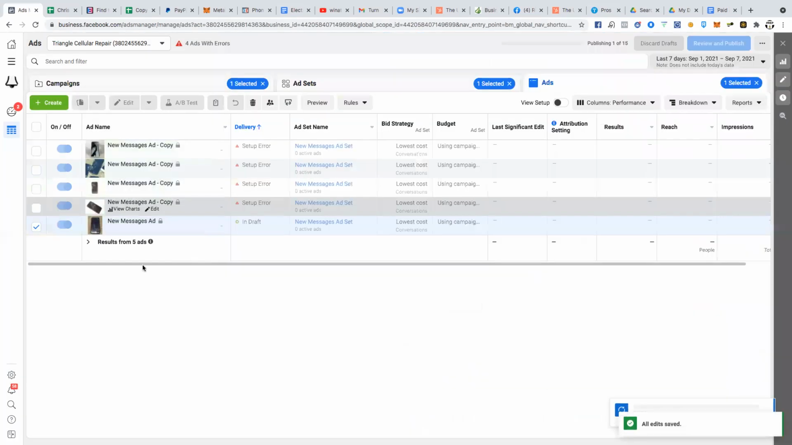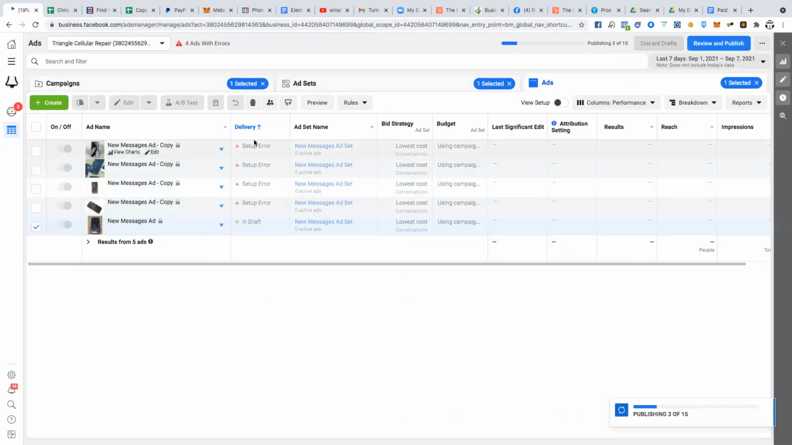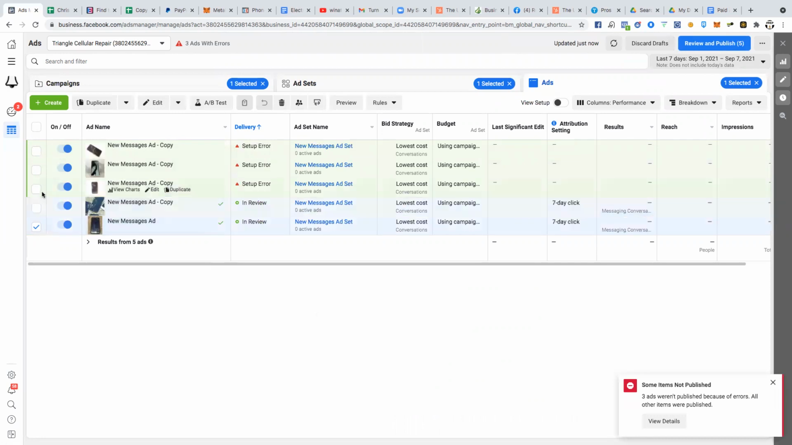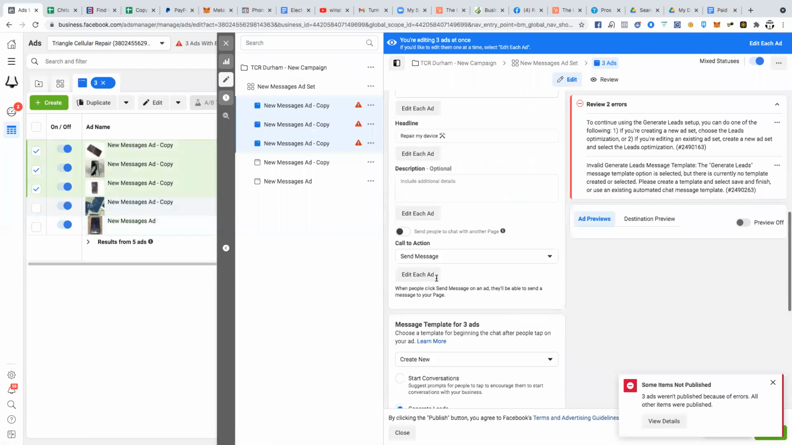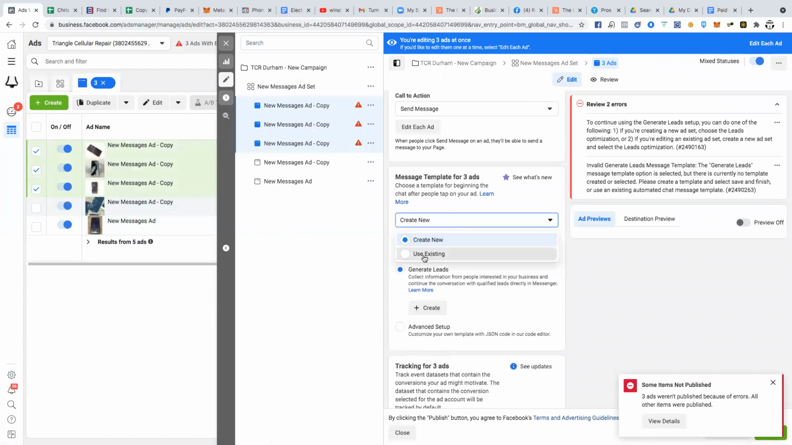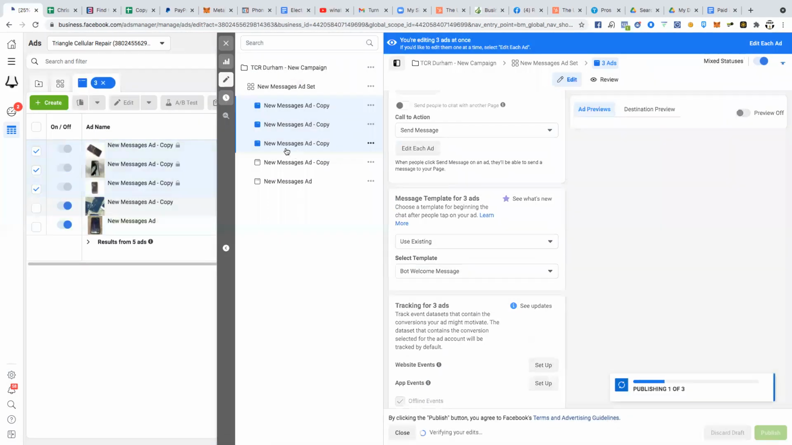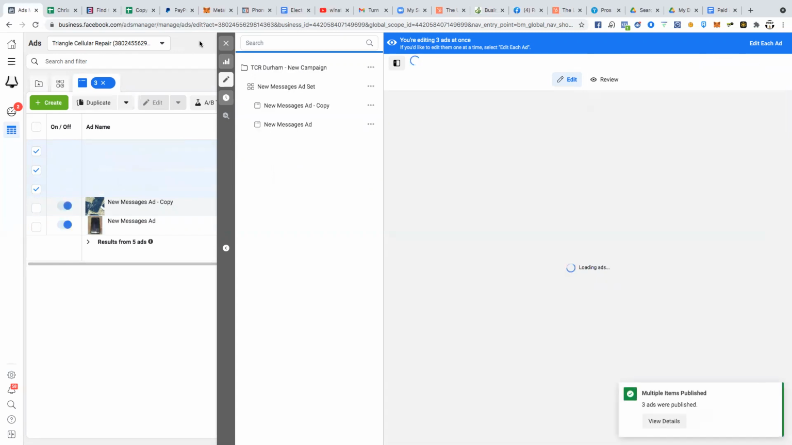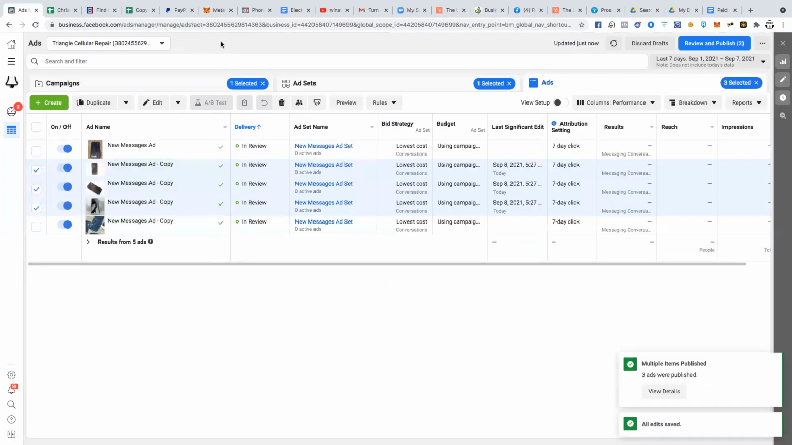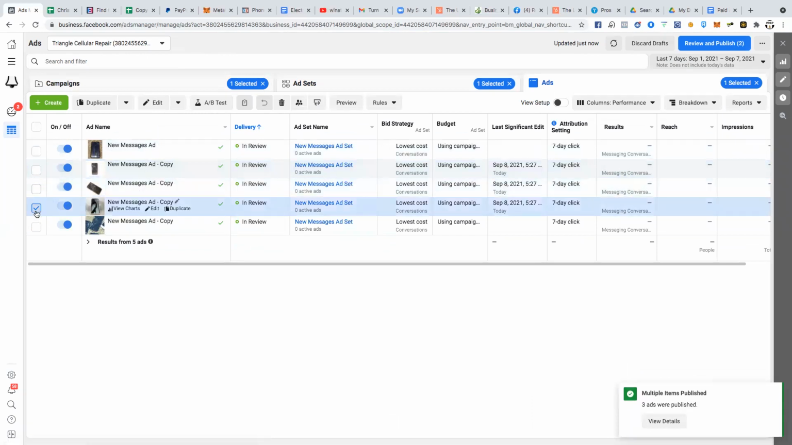So I'm going to close this. I'm going to publish all these draft items. It looks like I got a little bit of a setup error. I'm going to check that out and see what's going on. Oh, okay, that's because of the lead thing. I'm going to go ahead and edit this and switch this to use existing bot, welcome message, and fixed. Just like that. And that is how you set up an ad campaign for repairing electronics, repairing phones. Super simple. It's nothing crazy.